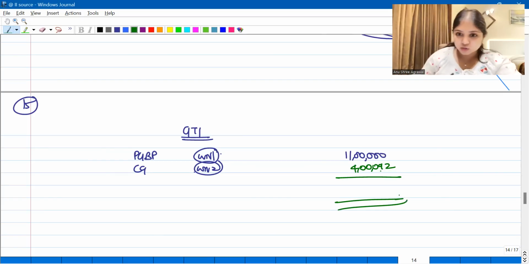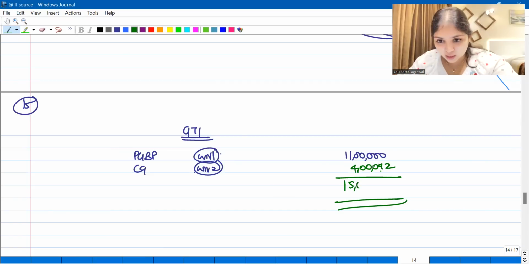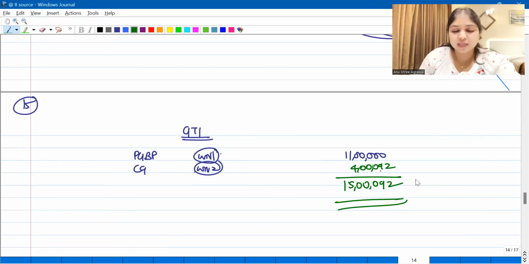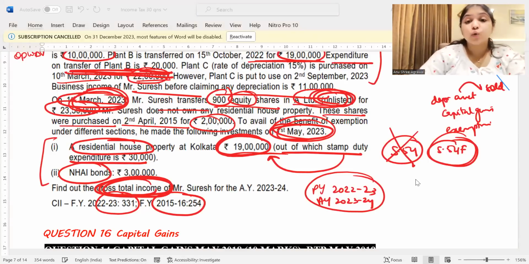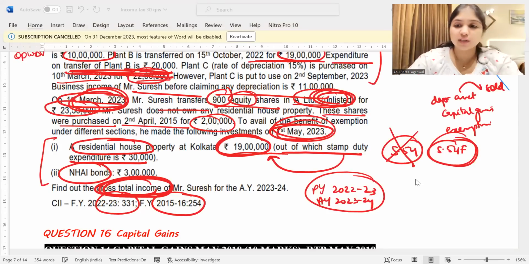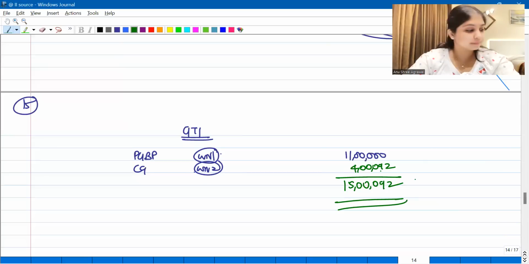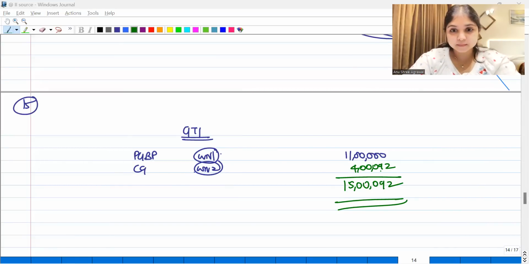No other income. So what is the GTI of this assessee? They are not asking us for total income. They are only asking us for GTI. GTI of this assessee is 15 lakh and 92. Do I have to round off this number? No, we round off only the total income number. We don't round off the gross total income number. Perfect.